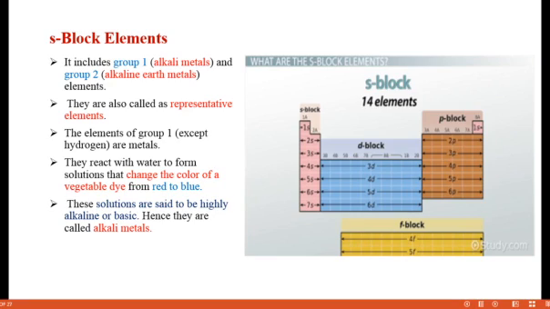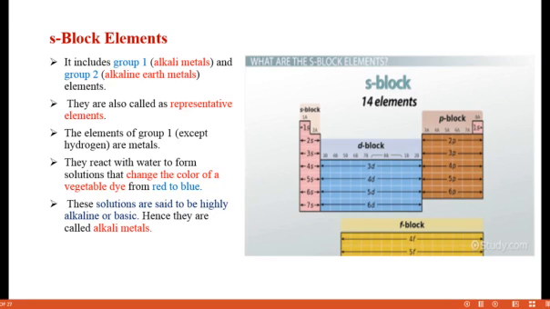Okay, all group 1 elements, except hydrogen, are metals, as you already know. If you react them with water to form a solution, that solution changes the vegetable dye from red to blue color.